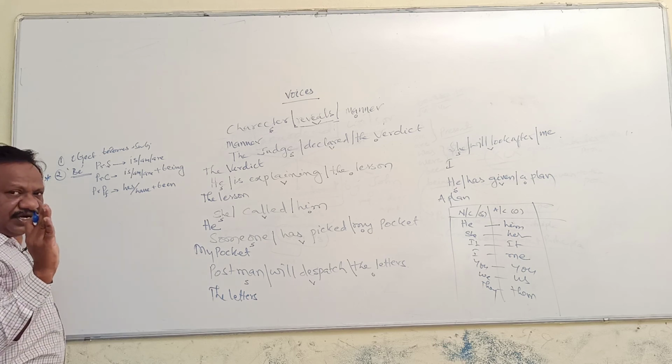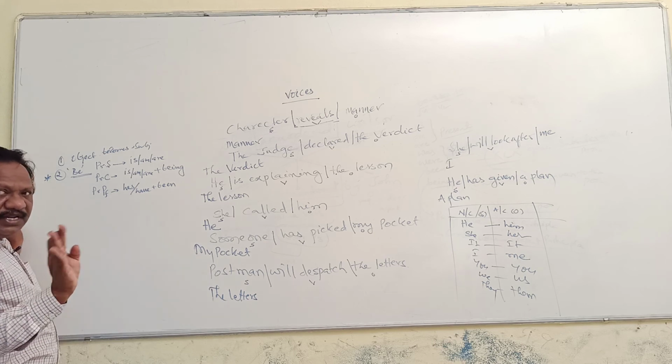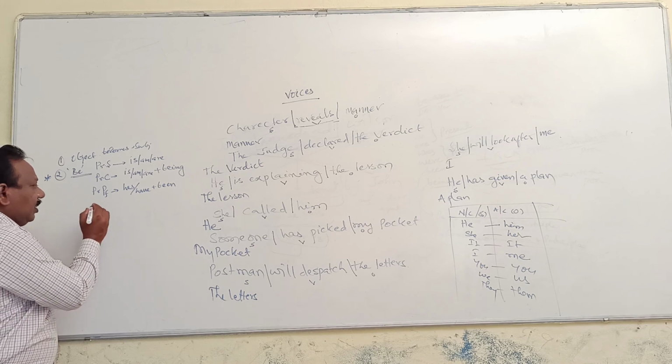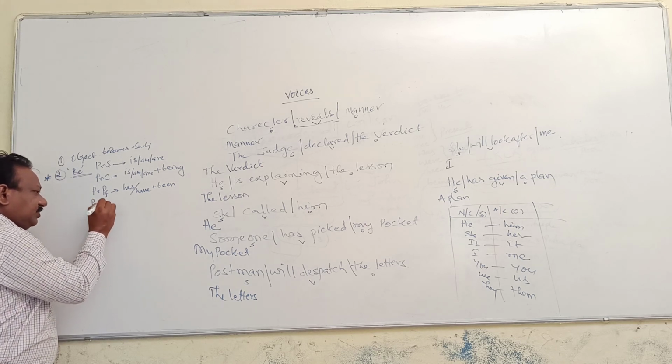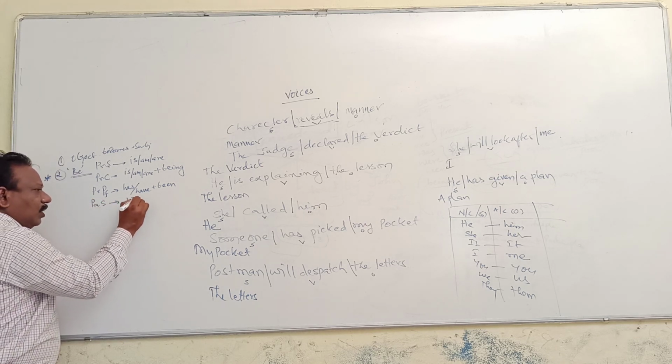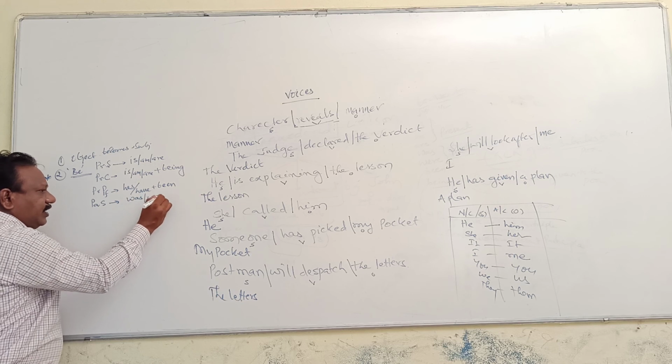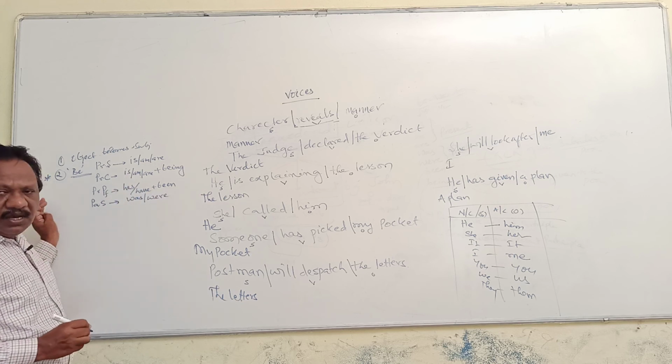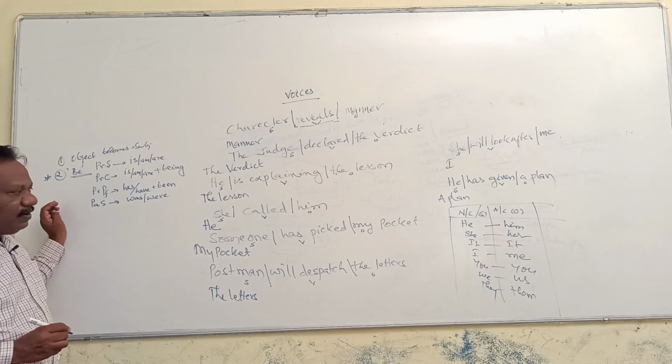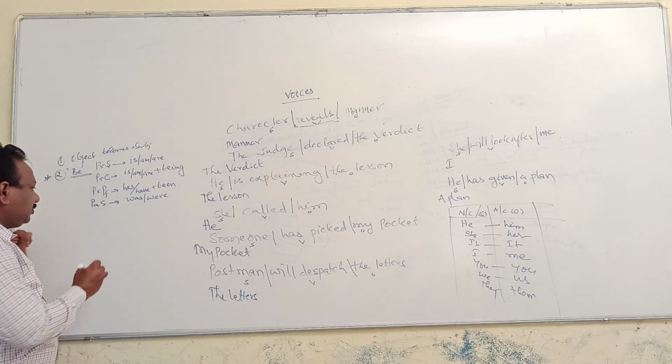If the given sentence is in present perfect continuous tense, there won't be any passive construction. If the given sentence is in past simple tense, here was or were is used as a be form.